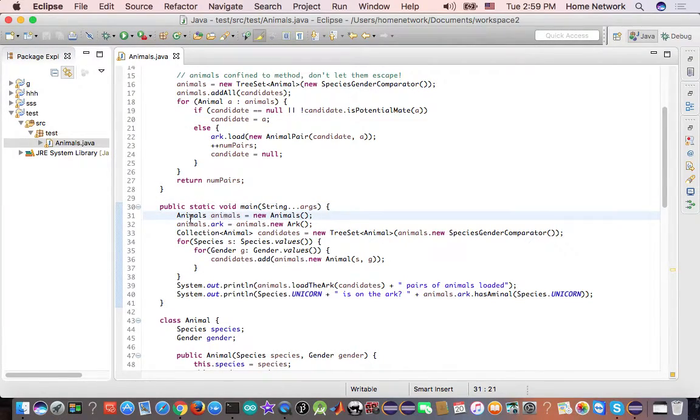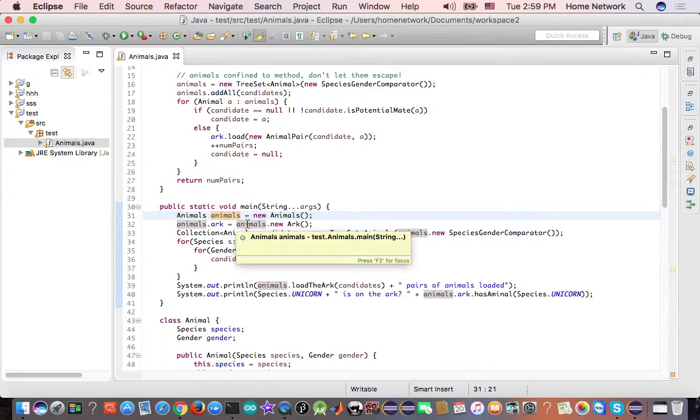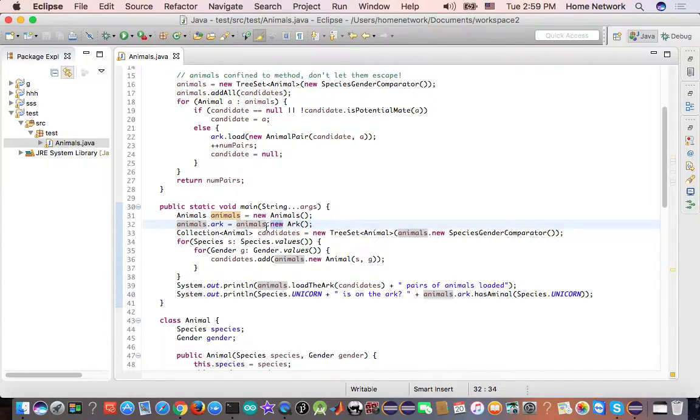First, I create an animals instance. Through the animals instance, I access a new keyword of its enclosing class Ark. This syntax is needed because Ark is an inner class of Animals. In order to create a new Ark, I need to access a new keyword through an instance of the enclosing class.